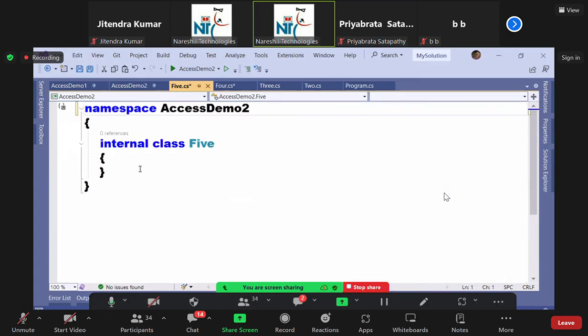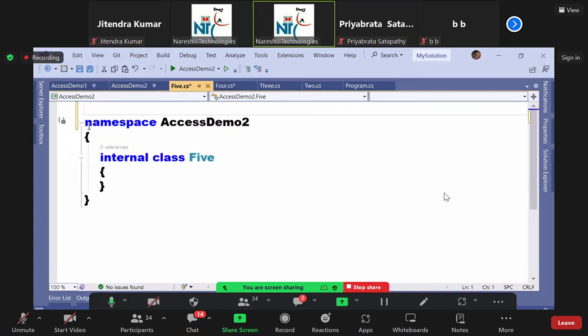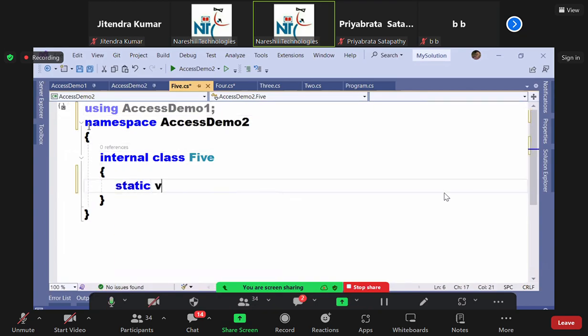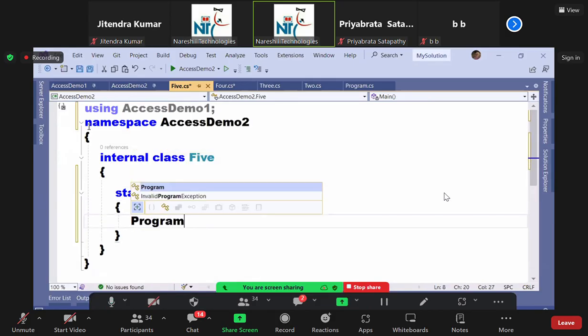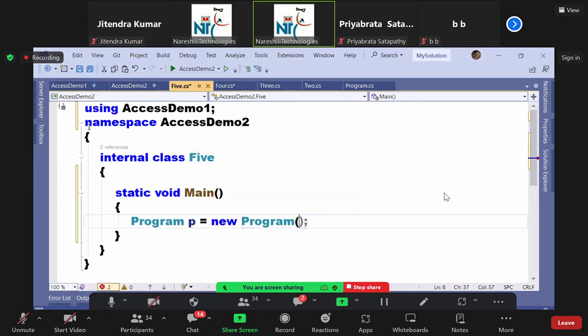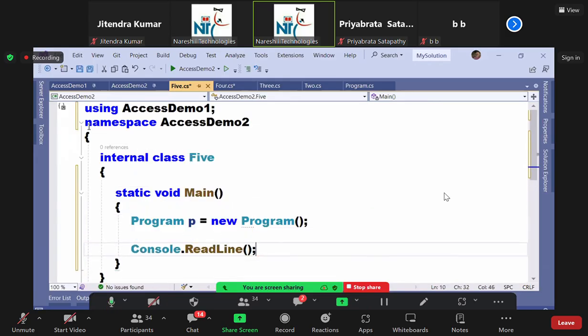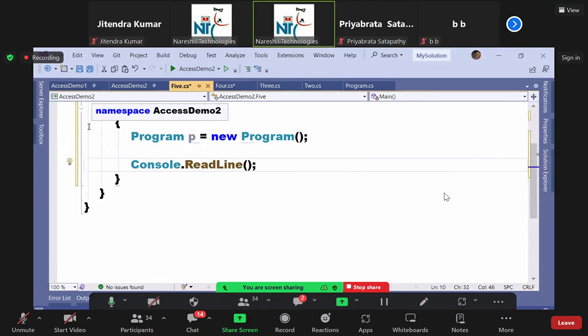What I want to do? Create the instance of the class. Which class? Program class. Means 2 times we need to prefix. So now I say this is the best option. Access demo. Which class? Now come on guys, let us analyze each and everything. Come on, tell me, can you call private? No, why? Out of the class, out of the project. And private is not accessible out of the class also.